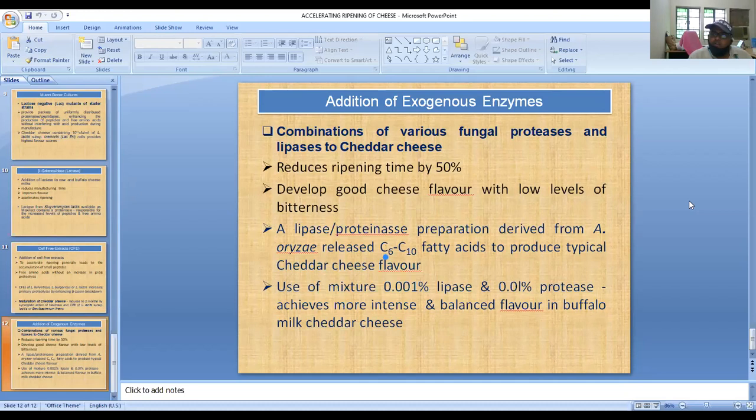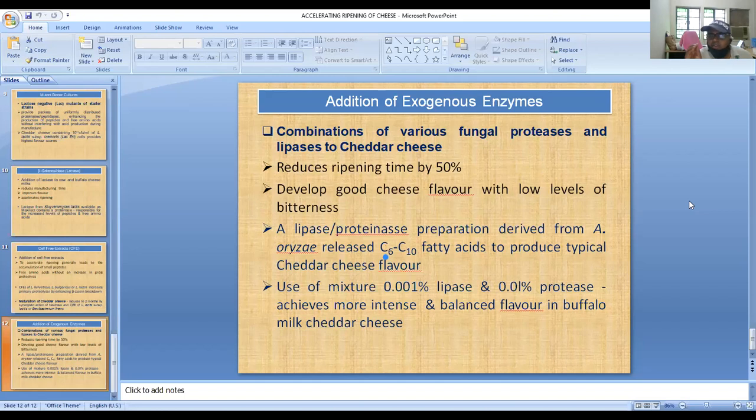Similarly, you can improve the ripening period by microencapsulated ripening agents like liposomal enzymes and liposomal cell-free extract. Next, addition of cell-free extracts. Next, lysozyme treated cells and addition of exogenous enzymes. So these are the different ways by which we can improve the flavor of the cheese.